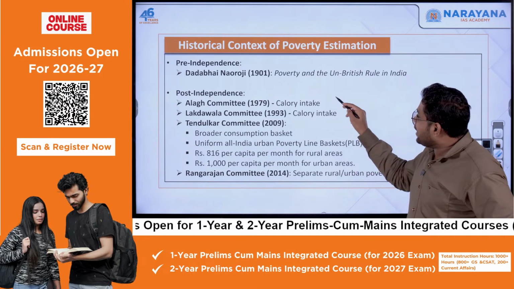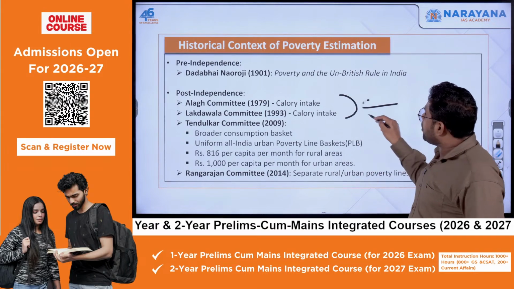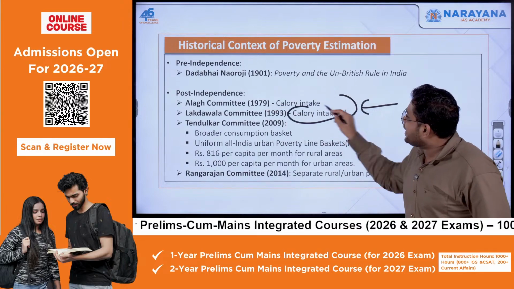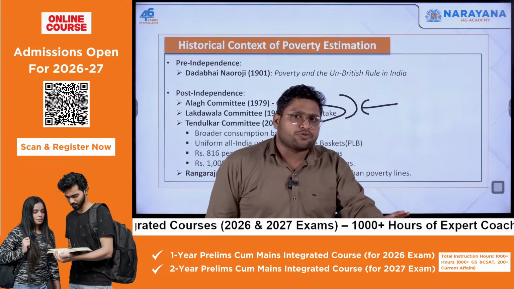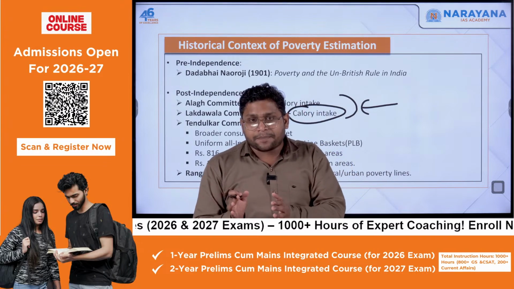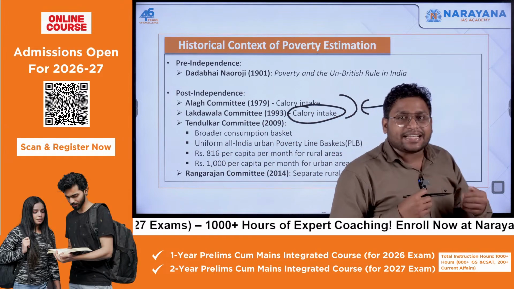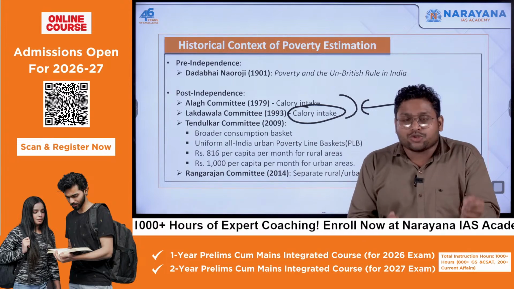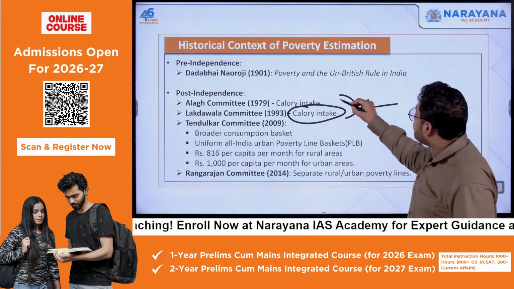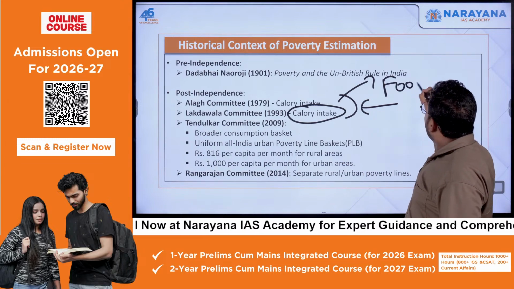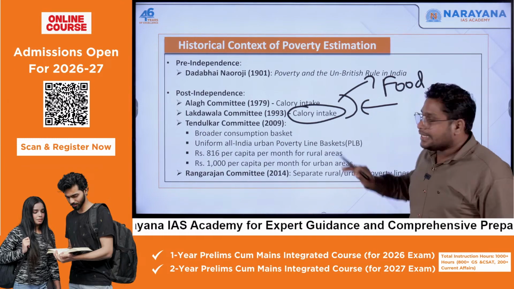Now, the Alagh committee and Lakdawala committee, more or less, focused on calorie intake. For any person in India, whether living in rural or urban India, what is the calorie intake that you require so that you can live your life? So the basic calorie intake, the focus is on the food aspect, right?